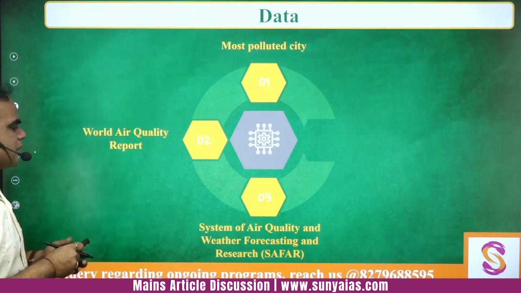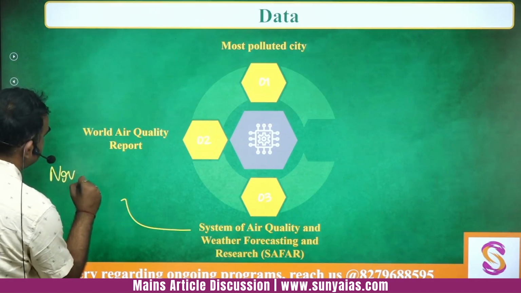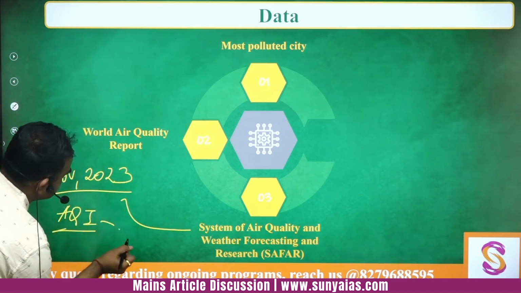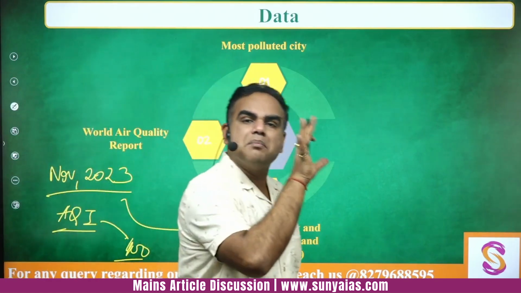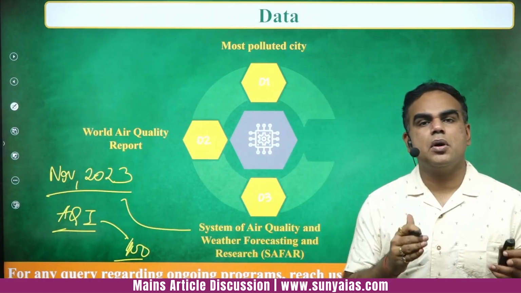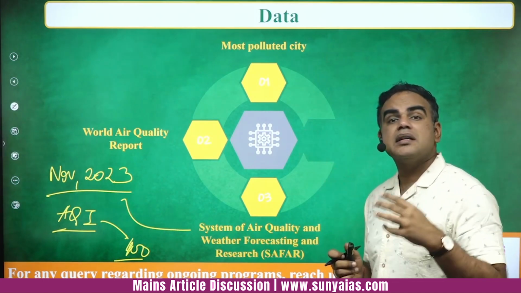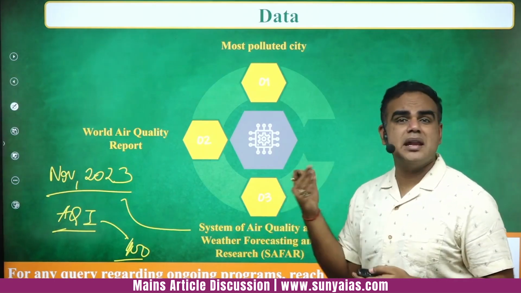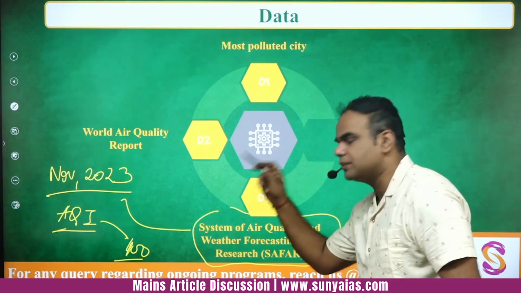So I was talking about SAFAR. What did SAFAR tell you? That the air quality had worsened very much in November 2023, and it even breached the air quality index of 400, 500. In fact, if I compare it to modern metro cities like New York, if their AQI moves beyond 50, 75, it is considered an emergency. And in our case it is 400, 500, 600 in many different parts of Delhi. So this becomes a serious case of concern.